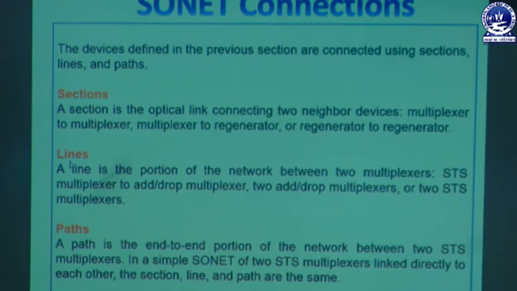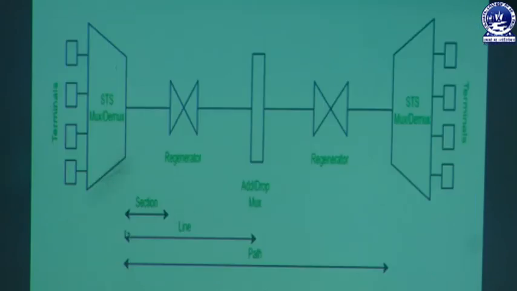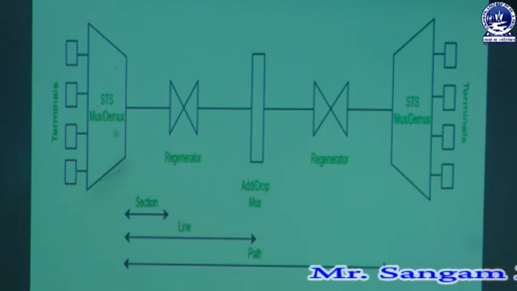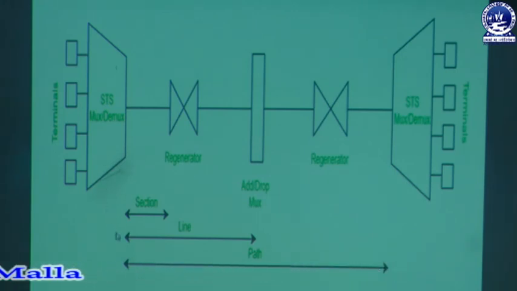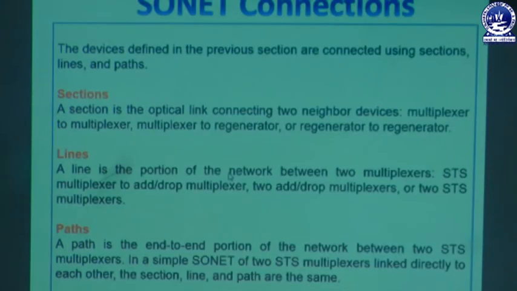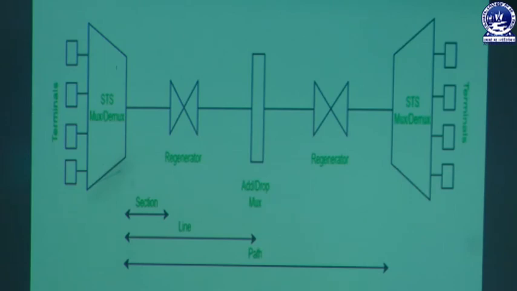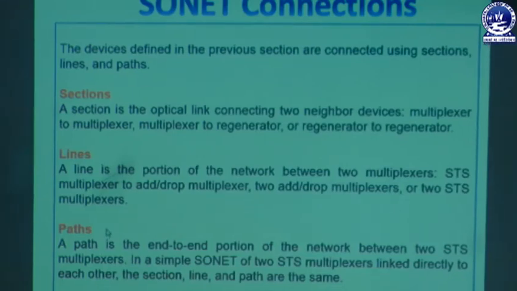Next comes the concept of line. A line is the portion of the network between two multiplexers. You can see over here that between two multiplexers the gap is known as the line. Here there is an STS multiplexer and here there is an add or drop multiplexer. So one multiplexer to another multiplexer is termed a line. STS multiplexer to add or drop multiplexer, add or drop multiplexer to add or drop multiplexer, or two STS multiplexers will be considered under lines. That means whenever we connect one multiplexer with another multiplexer, the line concept is being used.